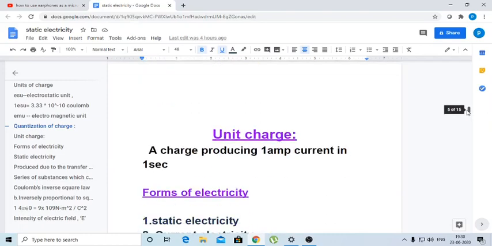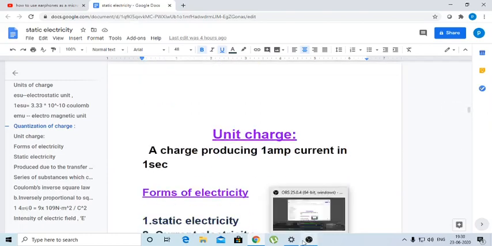So coming to the unit charge. What is meant by unit charge? Unit in physics means per 1. Unit mass means 1 kg in the SI system. Unit length means 1 meter, and unit time means 1 second. Like that, we have to define unit charge. Unit charge is the charge which can produce a current equal to 1 ampere in 1 second. So if a charge produces 1 ampere current in 1 second, this is known as unit charge.